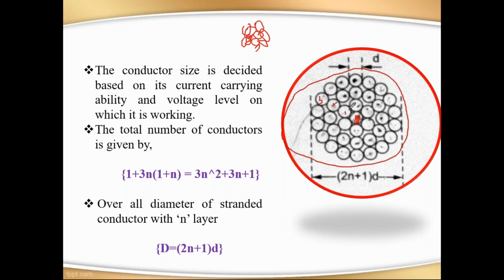So how many conductors are required? That is the formula we are using here. The formula is 3n squared plus 3n plus 1, where n is the number of layers. We have 3 layers, right? Just solve this equation. If n is equal to 3, what will you get? What is the value of this equation?